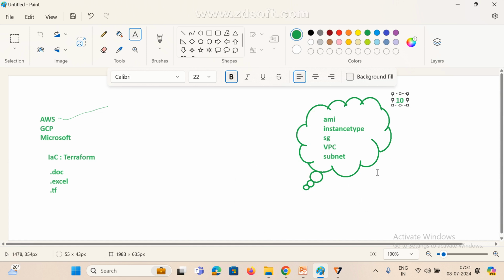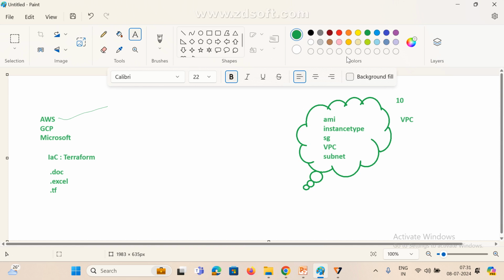Later, after creating 10 instances, I want to add one more resource. How can we do that? Just assume I want to modify or update the VPC.